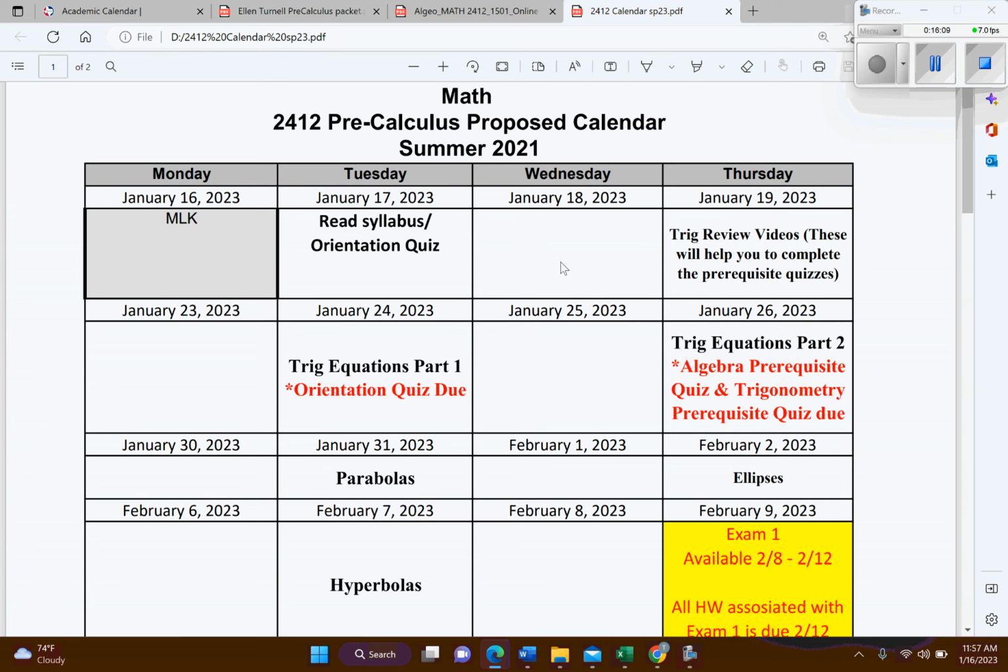Okay, so maybe your work schedule makes it to where you have to do most of your work on the weekends or whatever may be the case. This is just an ideal pacing calendar, the pace I would probably be going if I were teaching the course in person. And so day one, go over the syllabus and then make sure you take the orientation quiz.